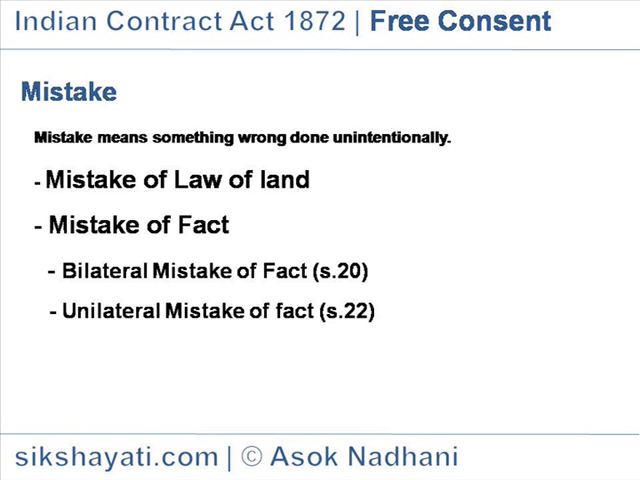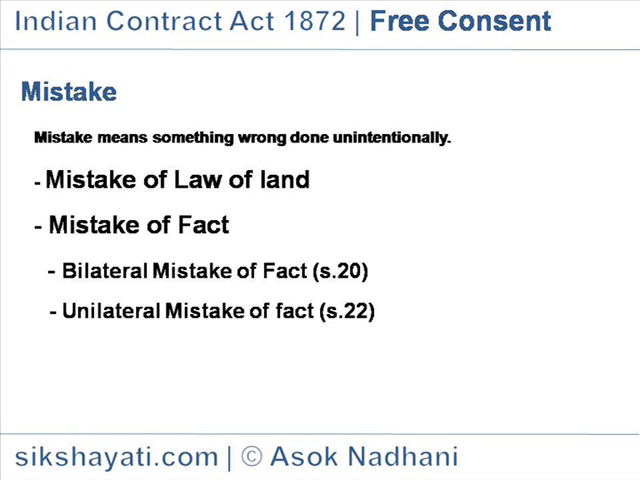Example, A sold some land to B. At the time of sale, both parties believed in good faith that the area of the land sold was 10 hectares. It, however, turned out that the area was 7 hectares only. It is a case of bilateral mistake and the agreement is void.